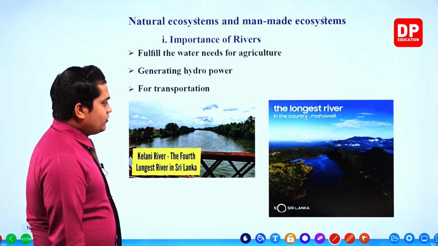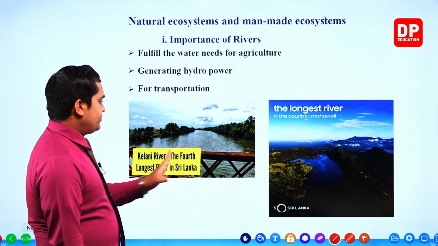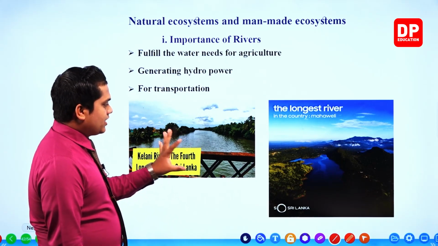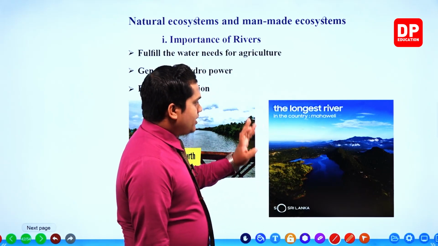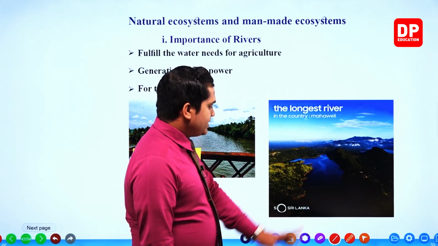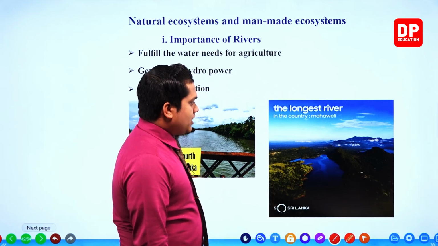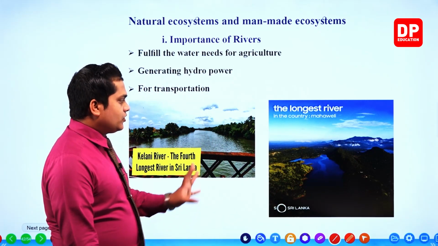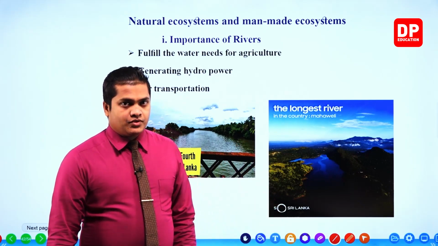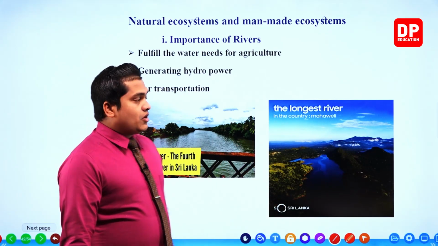As you can see here, two figures are given. This is the Kalani River, the fourth longest river in Sri Lanka, and the longest river in the country, the river Mahaveli. As you can see, in Sri Lanka, we can observe several rivers. This is the fourth longest river, the Kalani River. Right, so this is about the rivers. Then